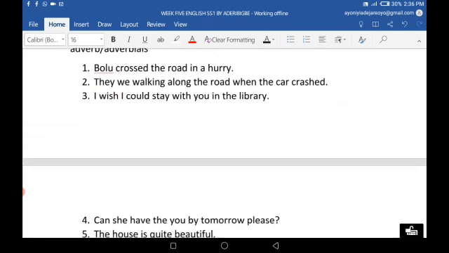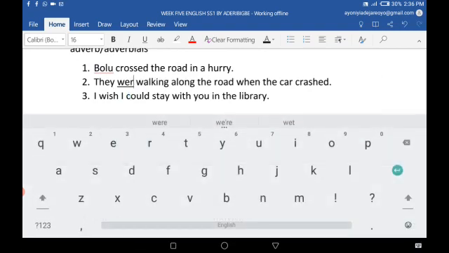Sentence 2. They were walking along the road when the car crashed. They were walking along the road. That's a sentence on its own.